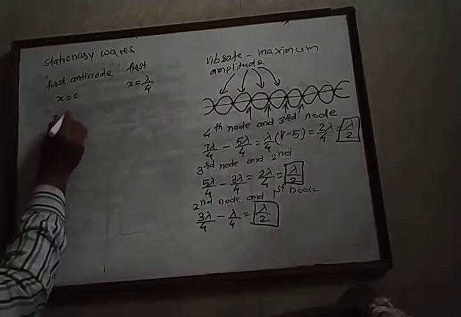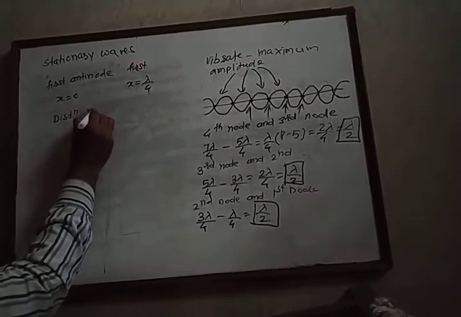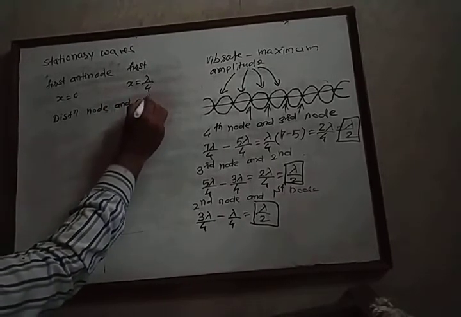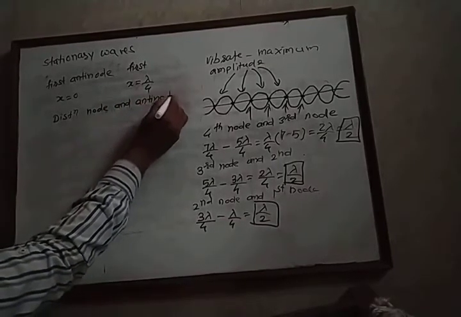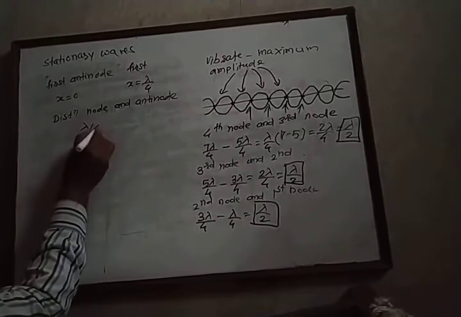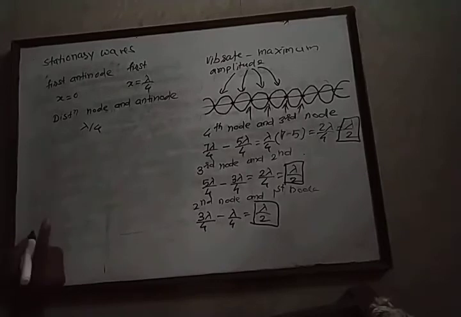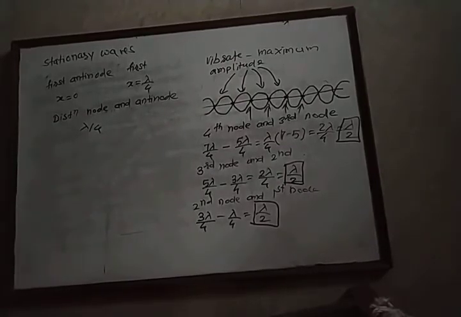Therefore, the distance between a successive node and antinode is equal to lambda by 4. Any two successive node and antinode are separated by a distance lambda by 4. If we calculate the distance between any two successive node and antinode by using the same procedure, then we observe it is equal to lambda by 4.